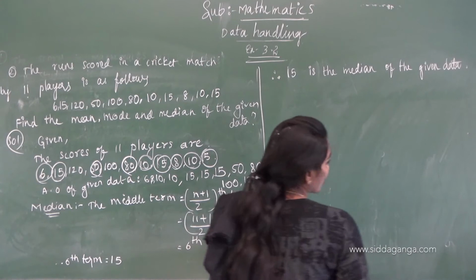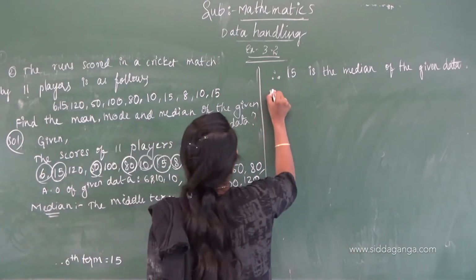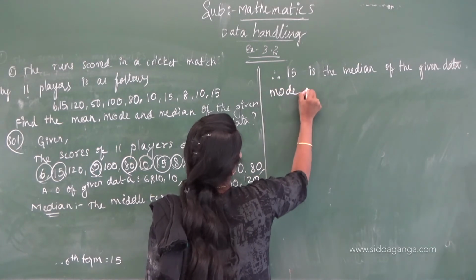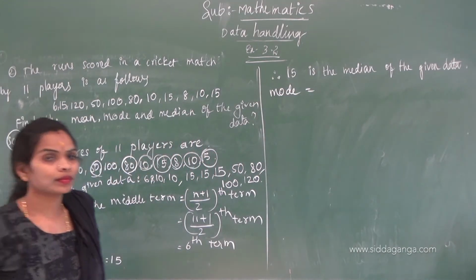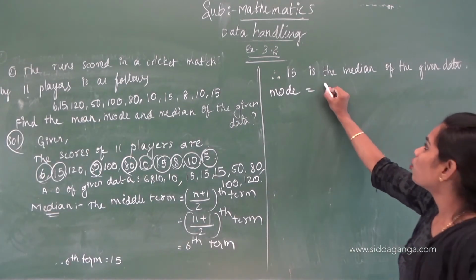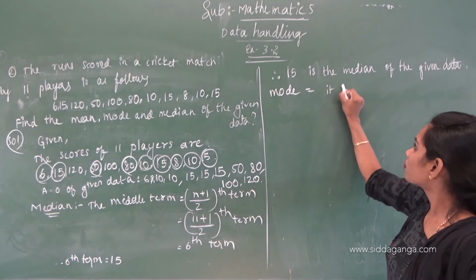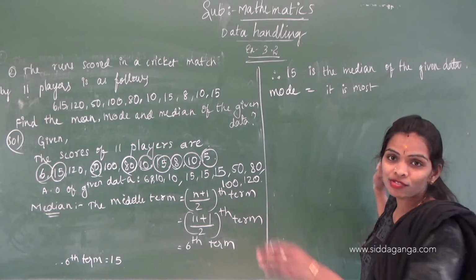And then what is the mode? Mode, how do we get it? Let me write the definition.